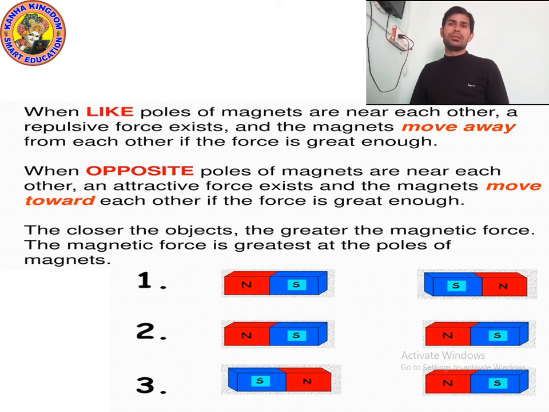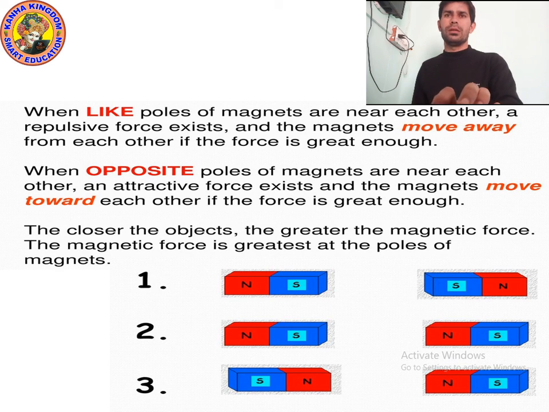Yes, the magnetic force is greatest at the pole of the magnet, and at the center it will be lesser in comparison to the pole. I hope you understood. Okay, so whatever you can see on your screen, you will write this one.